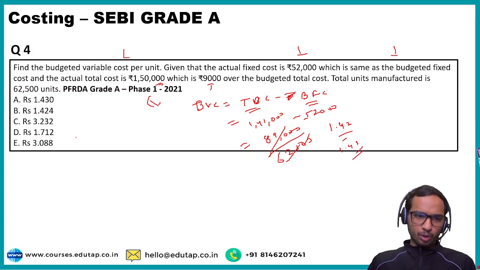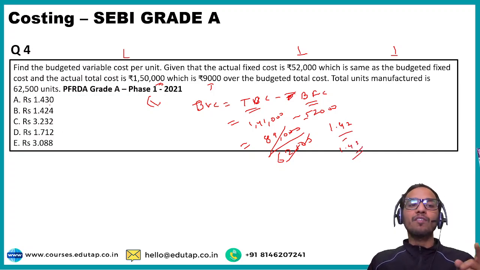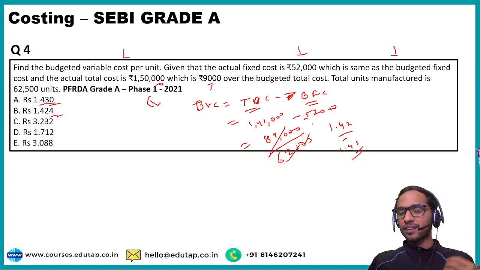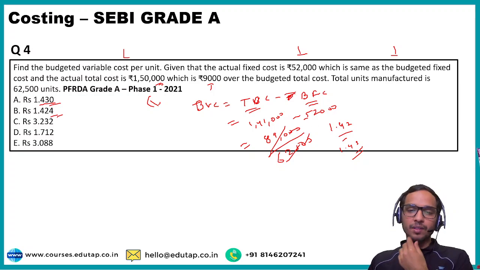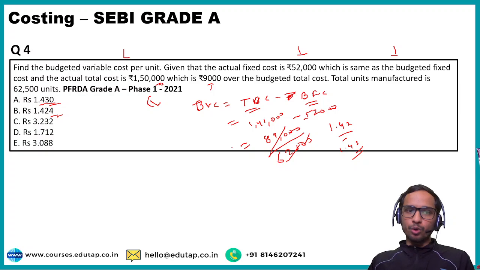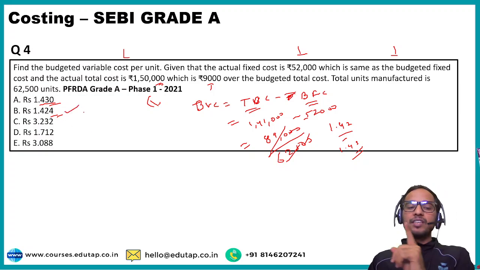So let me check the options. Oh, so you have option A as 1.43 and you have option B as 1.424. So I need to calculate this accurately, right? So when you are going to divide 890 by 625, approximately it is 42% more than 625. Okay, so it will be 1.424. Yeah. So option number B is your correct answer.